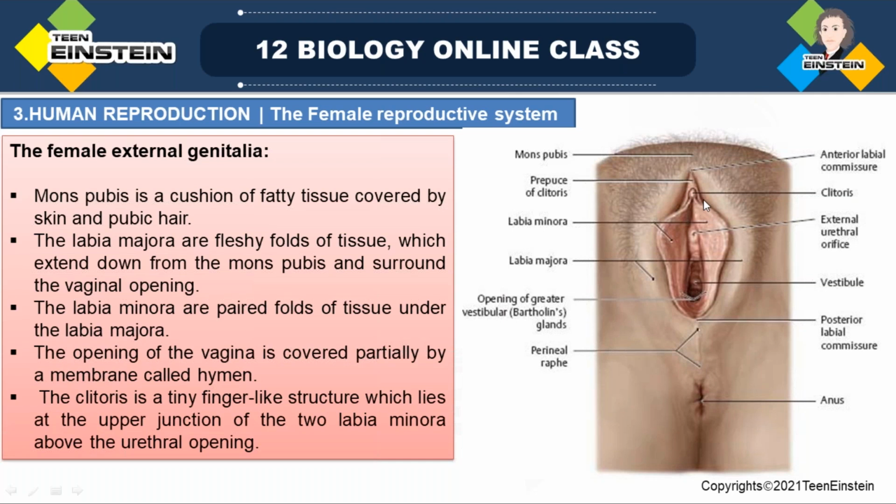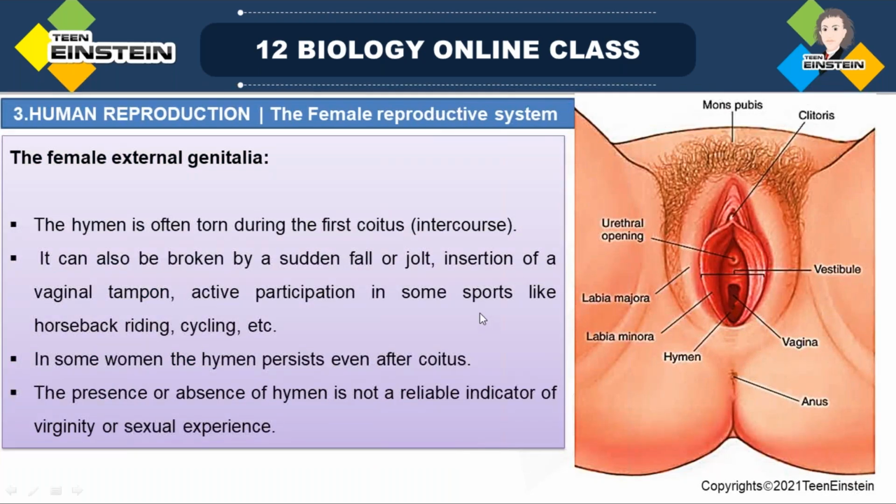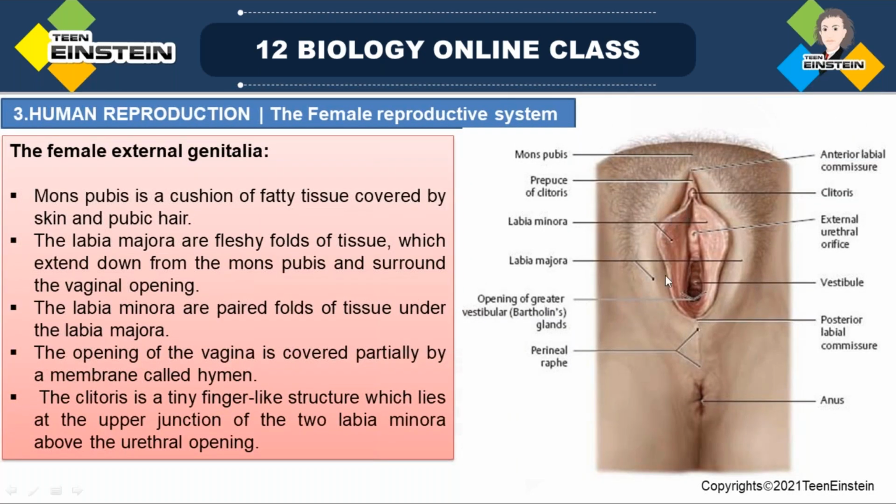It comes at the upper junction of two labia minora. See here, two labia minora. This is one fold and this is another fold. These two labia minora join, and at that junction you can see a small finger-like projection.